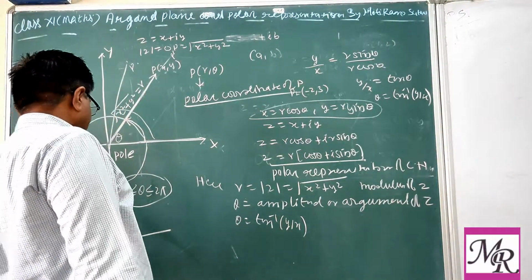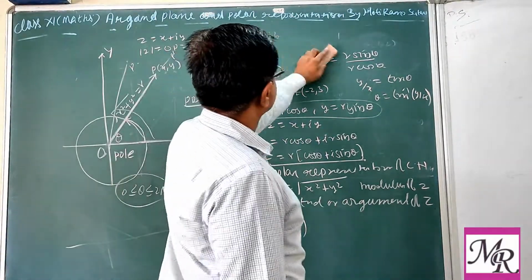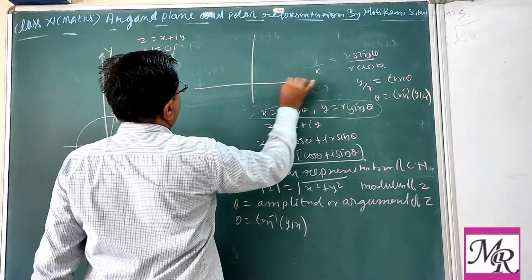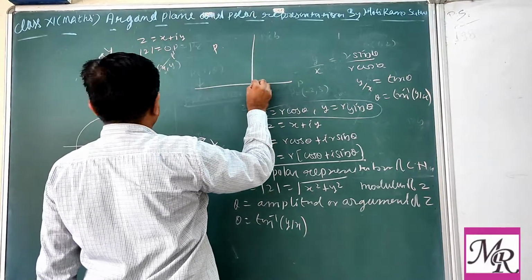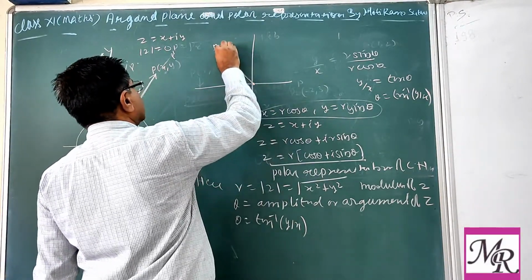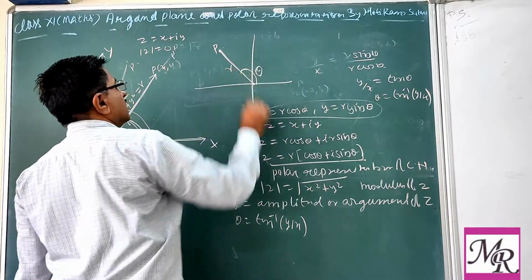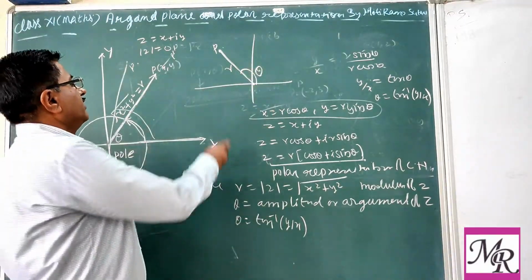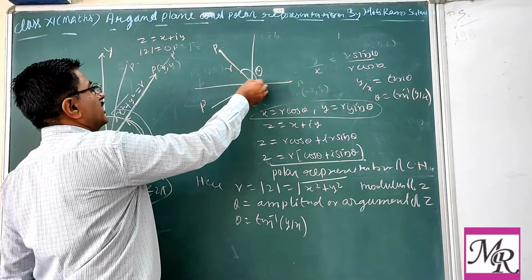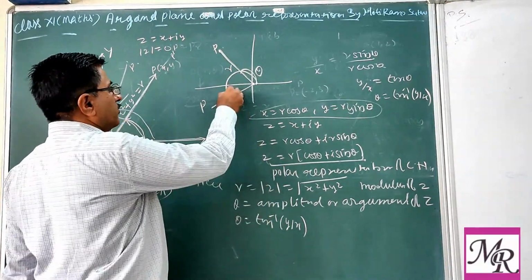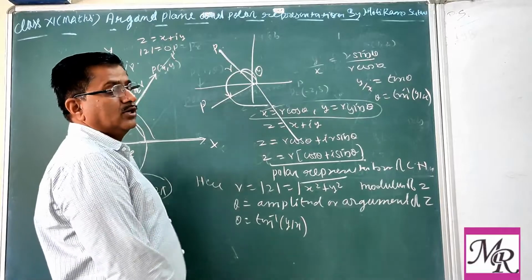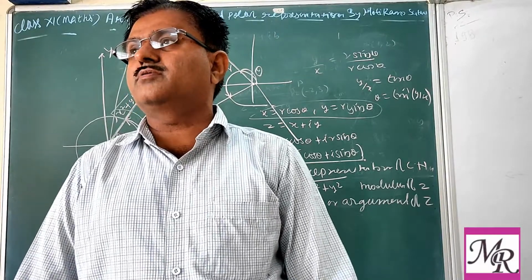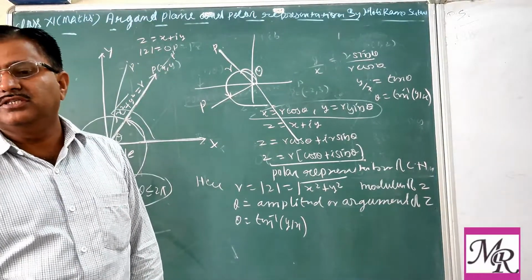Point P is changing position. Here P is given, then we can say the direction of this will be like this, and theta will be this. So theta is less than 90 here, more than 90 here. If P is here, then theta is more than 180, and here more than 270. So in this way, depending upon the complex number, the values of theta and r are changing.